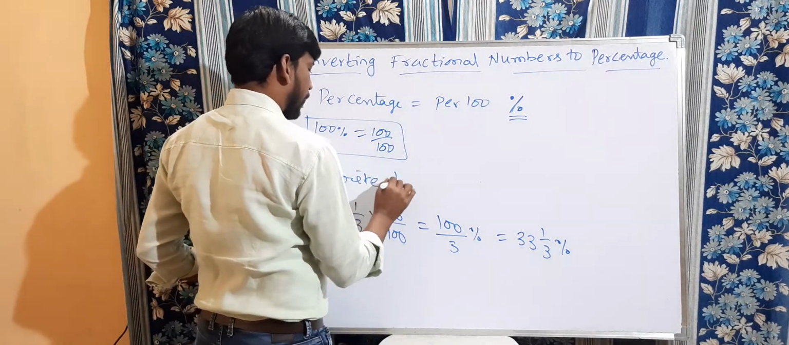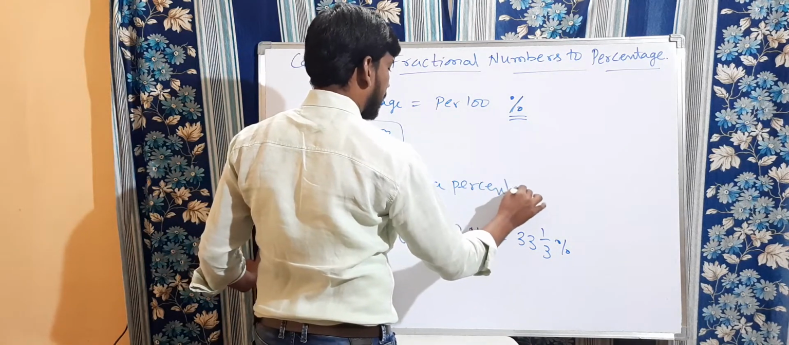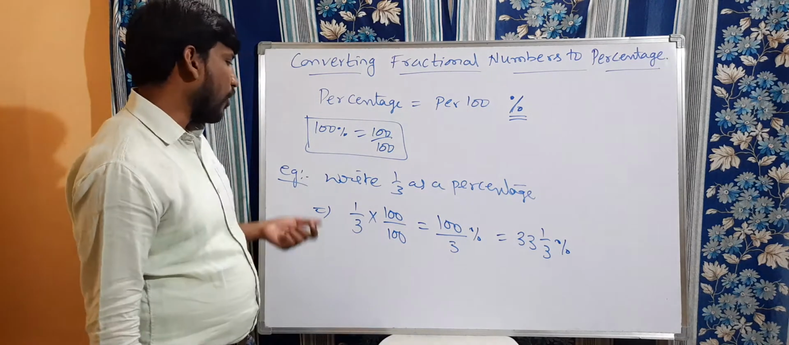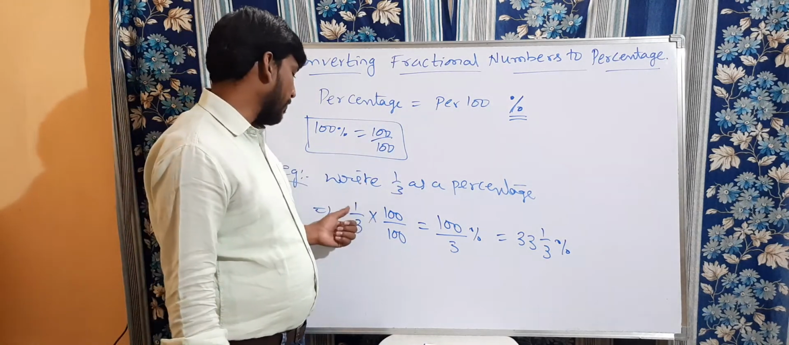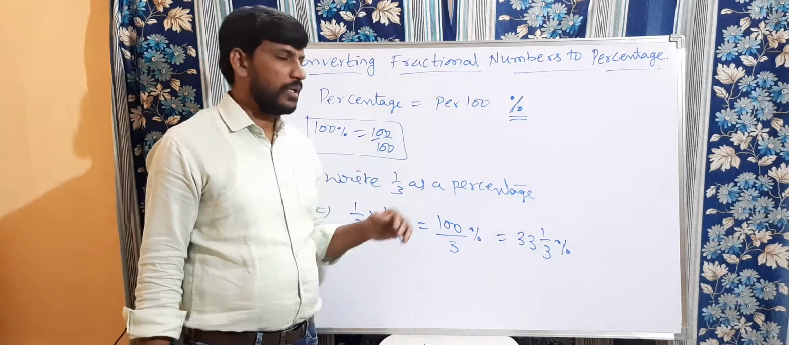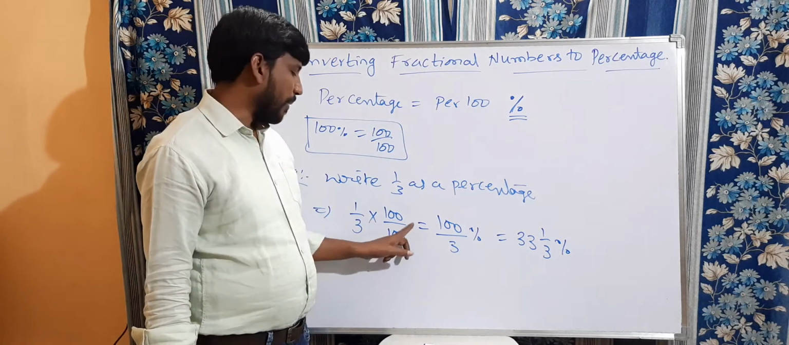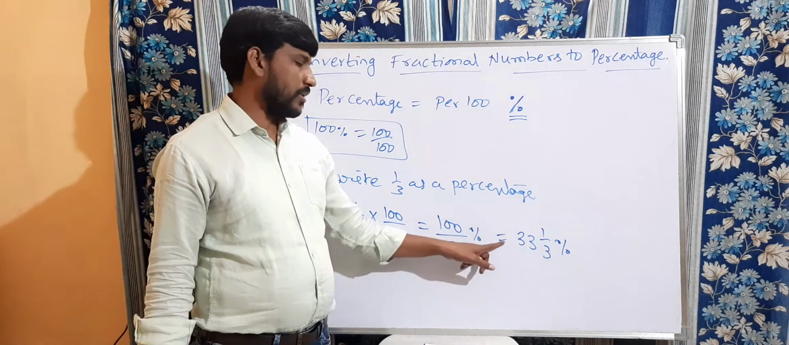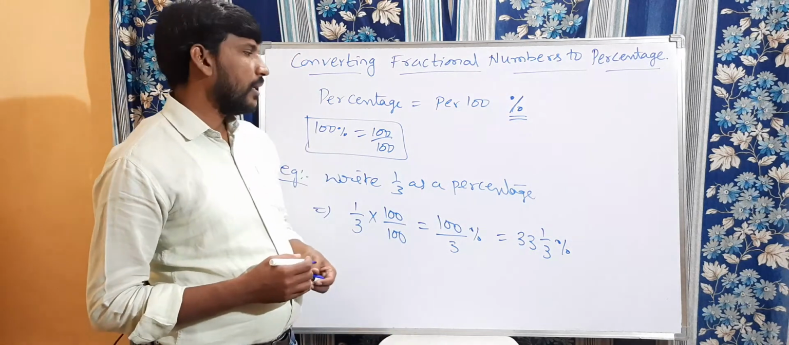Write 1 by 3 as a percentage. Now you can understand very easily. Percentage means 100% is equal to 100 by 100. So for any problem, if you want to convert from fraction to percentage, you should multiply by 100 by 100. So 1 by 3 into 100 by 100, where the 100 in the denominator is the percentage symbol. That gives 100 by 3 percentage, which is nothing but 33 1 by 3 percentage. Clear, children? Let us discuss.